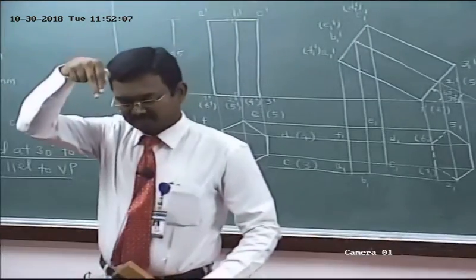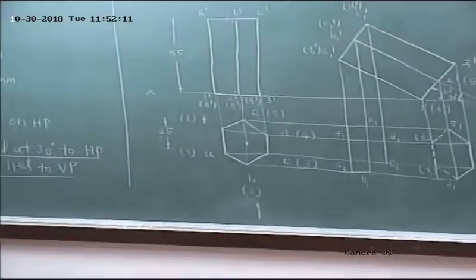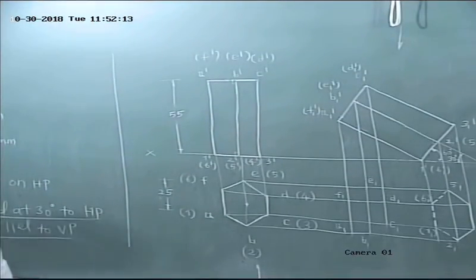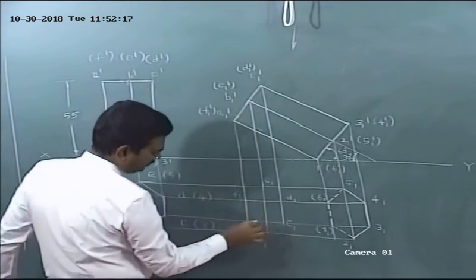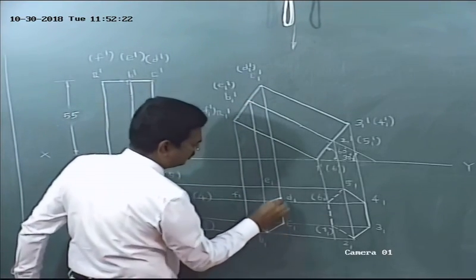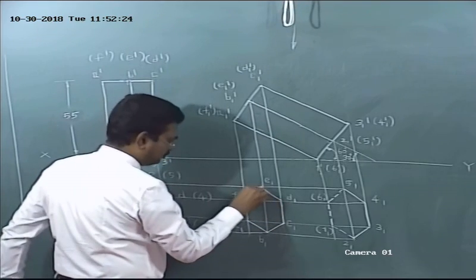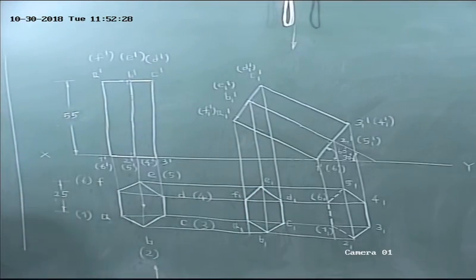To get the top view, you look from top. Here, all the top base corners are visible. So all the points should be joined by using continuous line. A, B, B, C, C, D, D, E, E, F, F, A. So far we have obtained the top view of the top base and the top view of the bottom face.